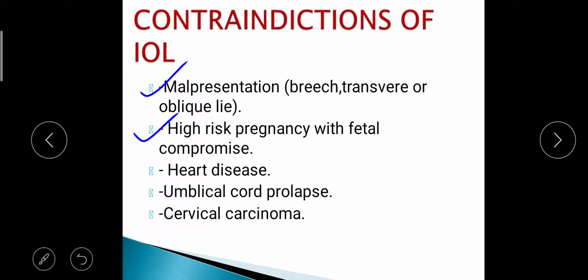Next is high risk pregnancy with fetal compromise. If the pregnancy is very high risk, with fetal compromise. Next one is heart disease. Next one is umbilical cord prolapse and cervical carcinoma. In these conditions we can't advise the patient to undergo induction of labor. So these are the contraindications of induction of labor.